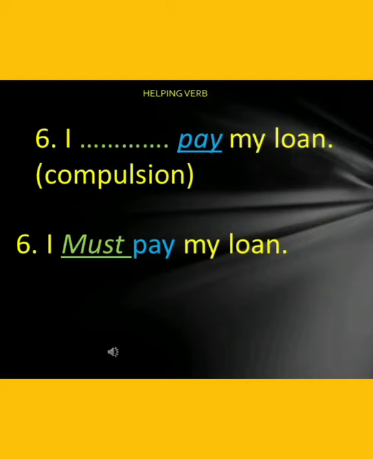Since the main verb is unable to express compulsion in the sentence alone, it will take the help of the helping verb must. So must is the helping verb and pay is the main verb.